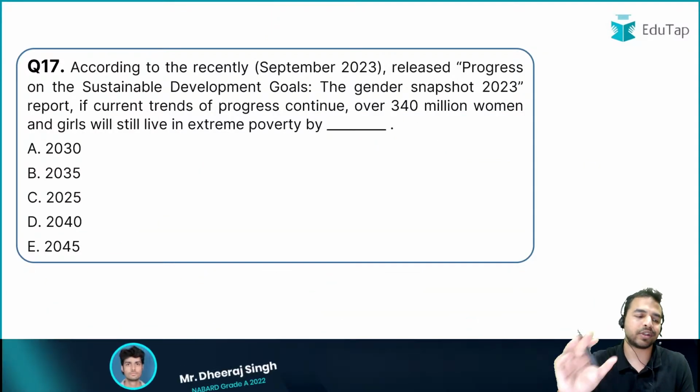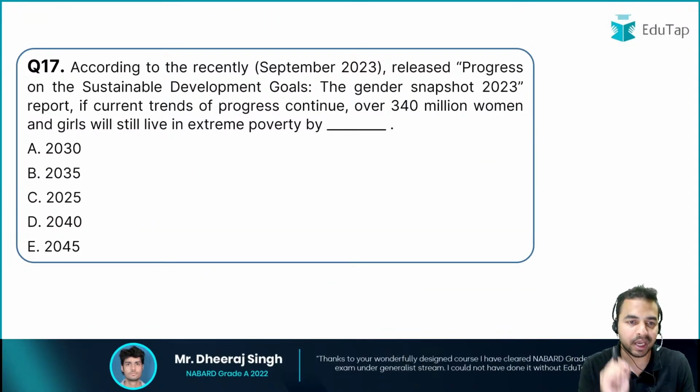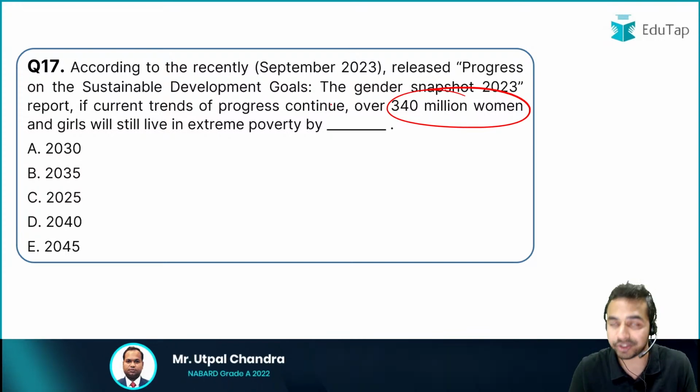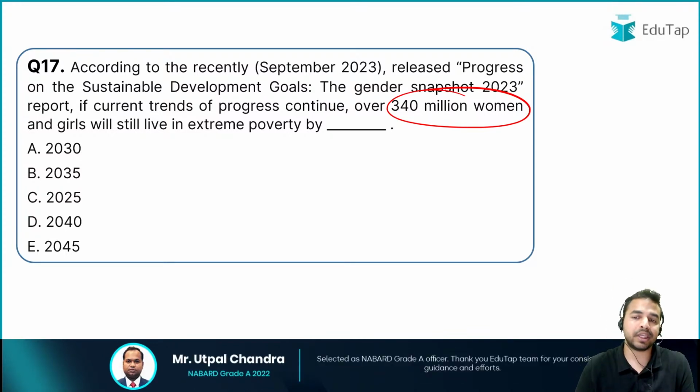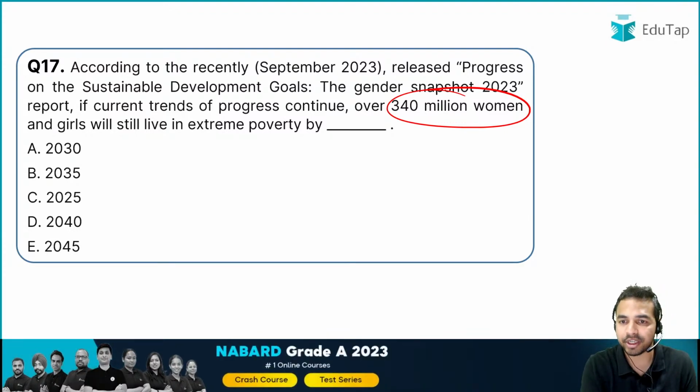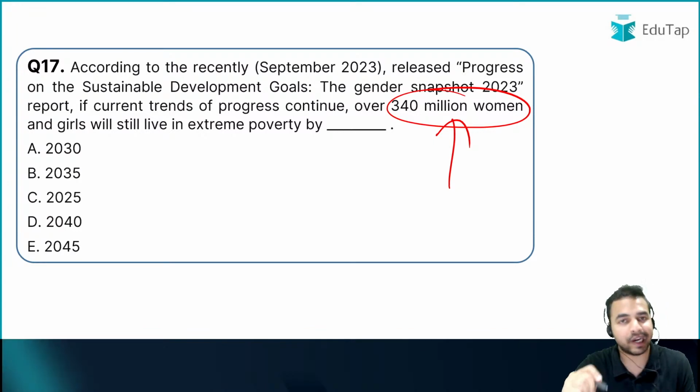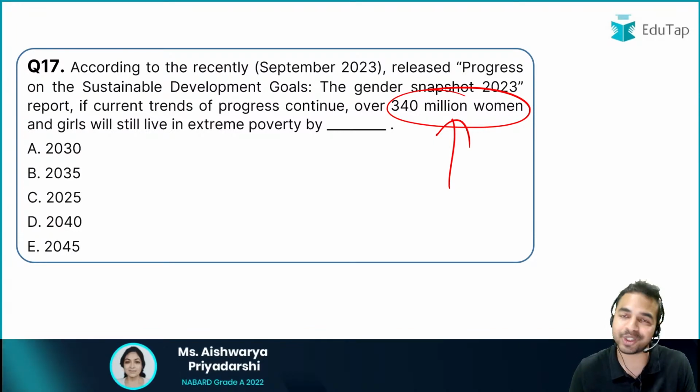बढ़ते हैं अपने अगले क्वेश्चन की तरफ. अगला क्वेश्चन आप सभी के सामने है. If the current trend of progress continues, over 340 million women and girls will still live in extreme poverty. ये रिपोर्ट बताती है कि अगर जो करंट ट्रेंड है प्रोग्रेस का, जो हमारी करंट पेस है ऑफ द जेंडर पैरिटी, अगर यही कंटिन्यू होती है तो 340 मिलियन वुमेन एंड गर्ल्स will be living in extreme poverty. But by which year is it talking about in this report? That is what you have to tell me.